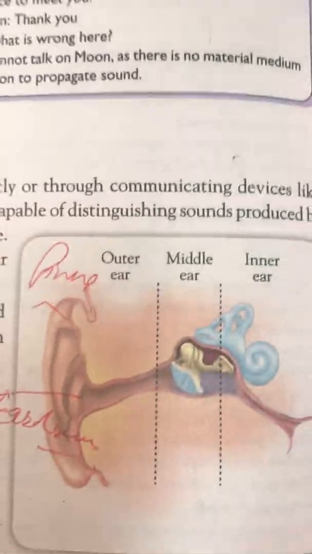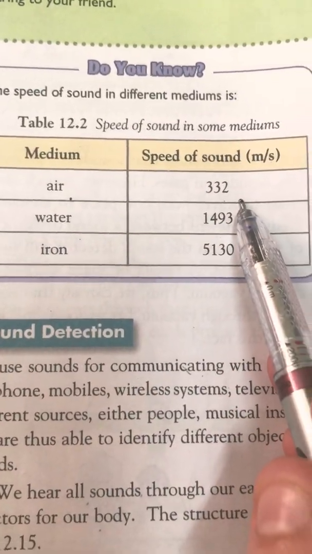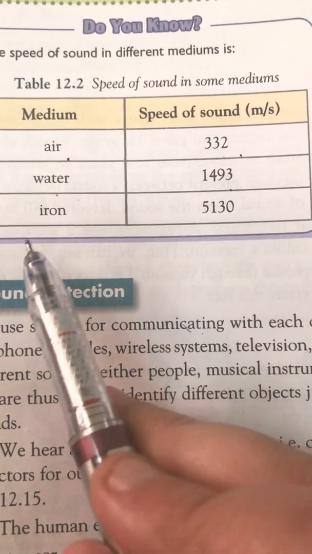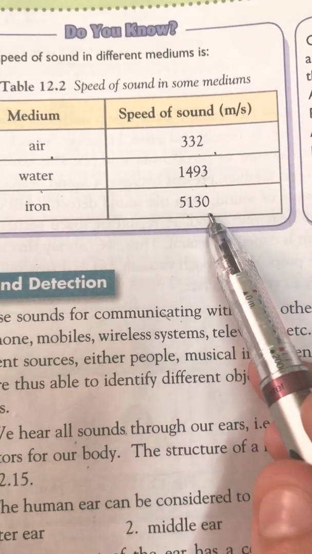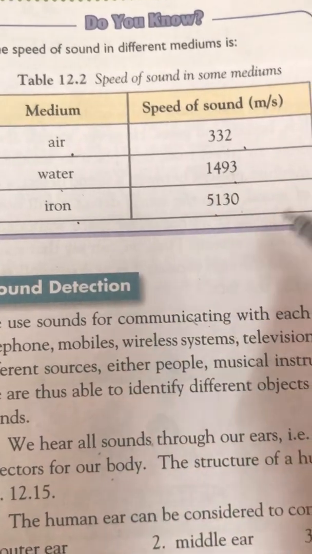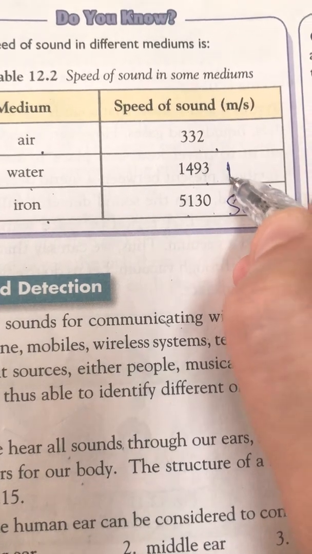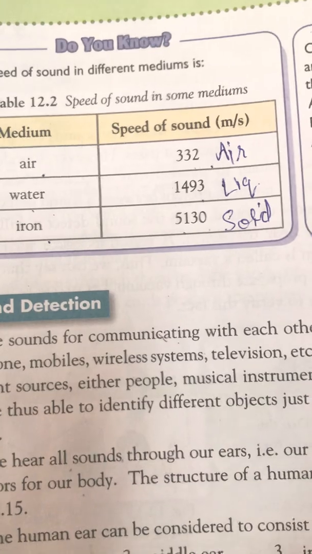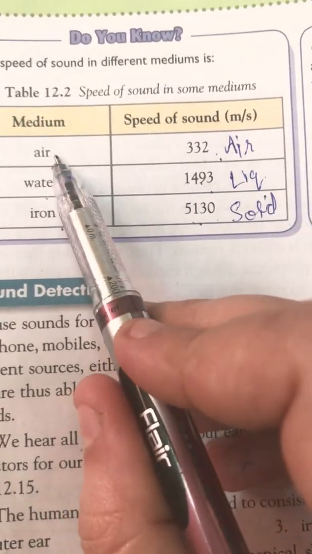Next we have the speeds given. In air it is 332, water carries sound at a speed of 1493, and iron carries it at a speed of 5130. So sound has maximum speed in solid, then liquid, and lesser speed in air.